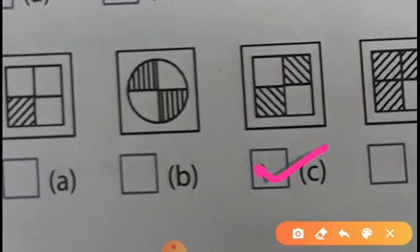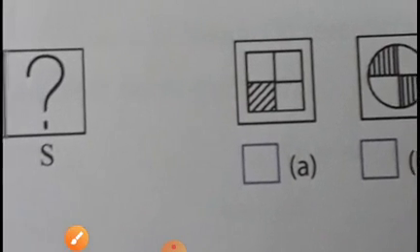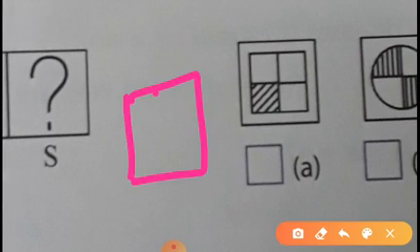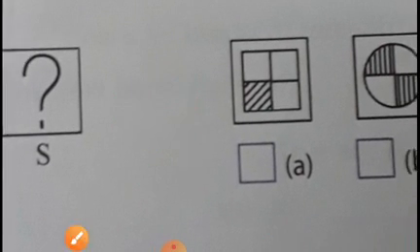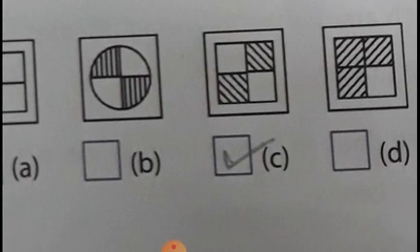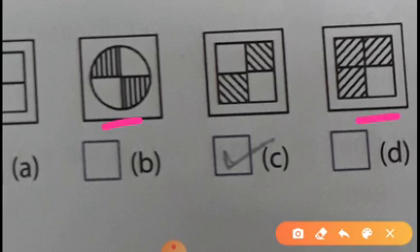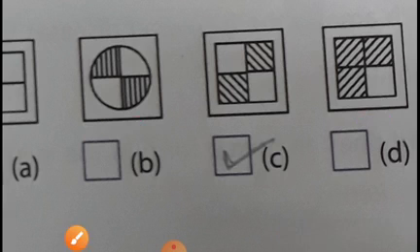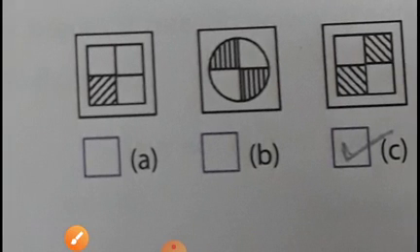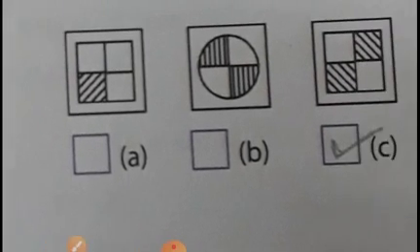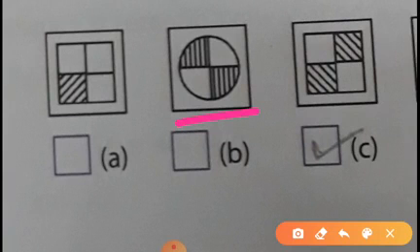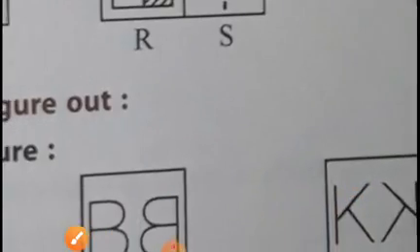Yes or no, children? The same I have explained to you. See it here, it is the same, because in this one it is totally different. Two are filled and here only one is filled, but here the shape is totally changed. So in this way we can find our answer.